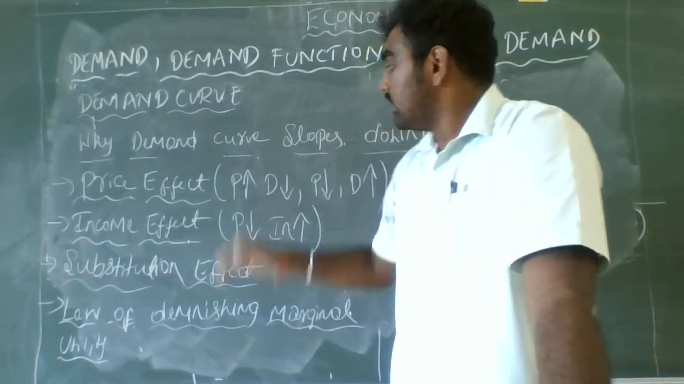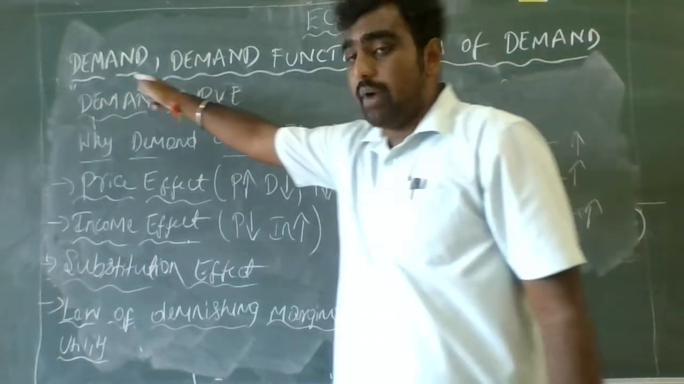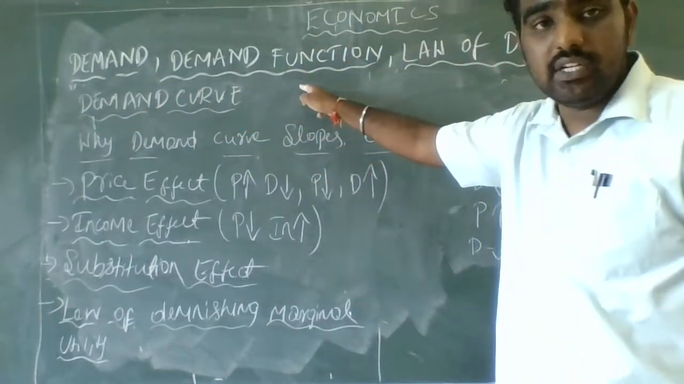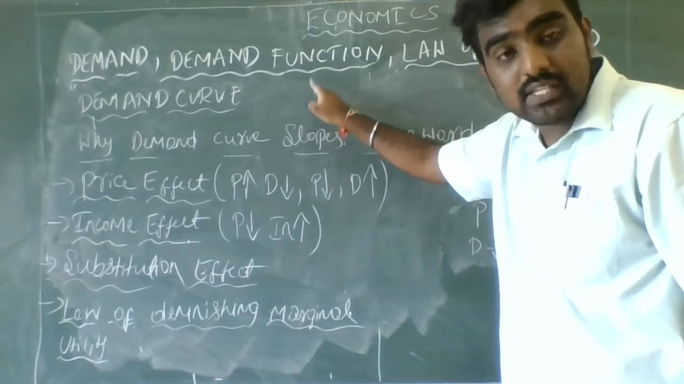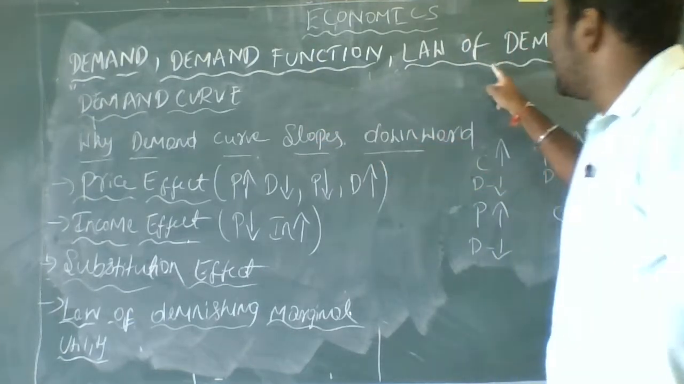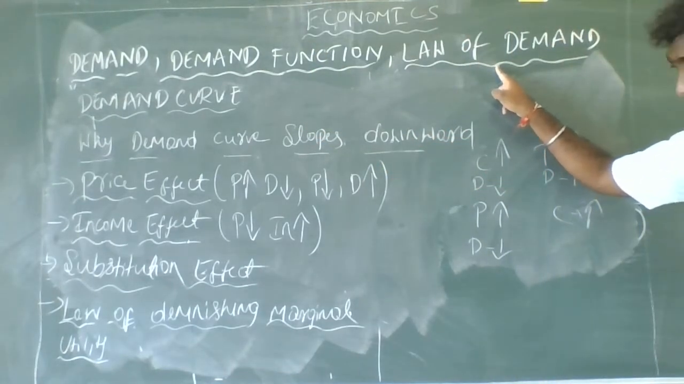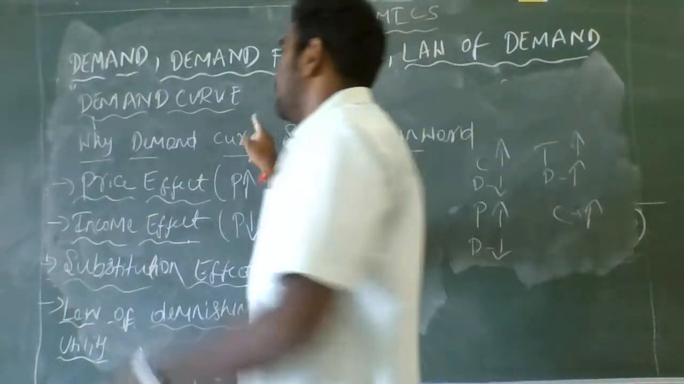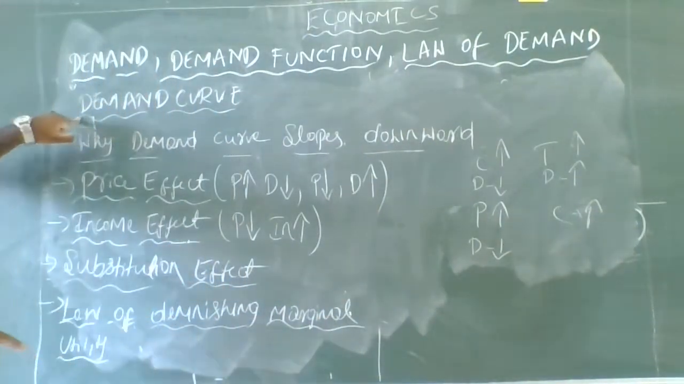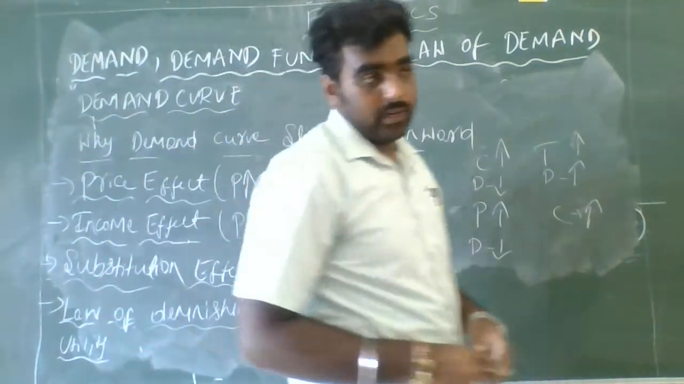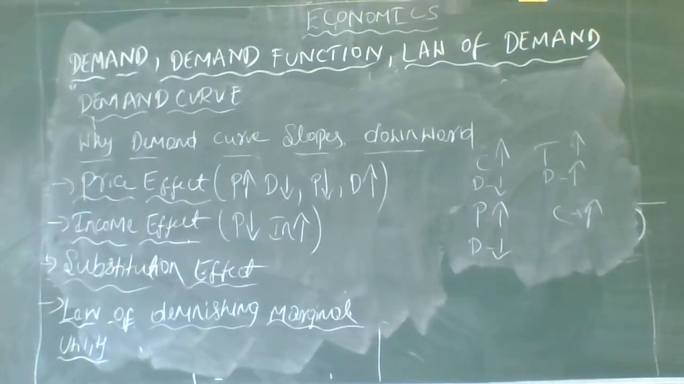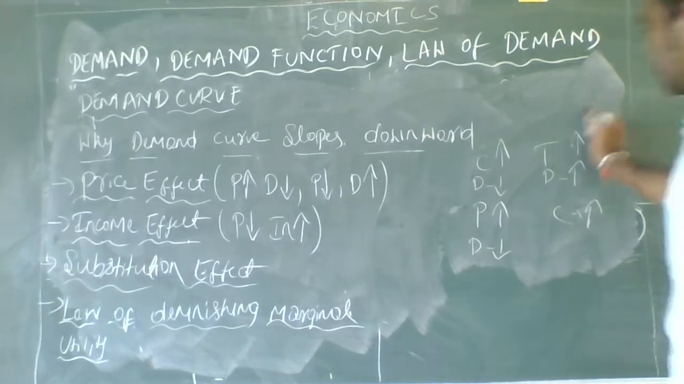Understood, guys? So in this session we understood what demand is. In the demand function we discussed the demand equation, that is QD equals A minus BP, and we understood the law of demand. And we understood the demand curve. The demand curve is downward sloping, and we also discussed why the demand curve slopes downward.